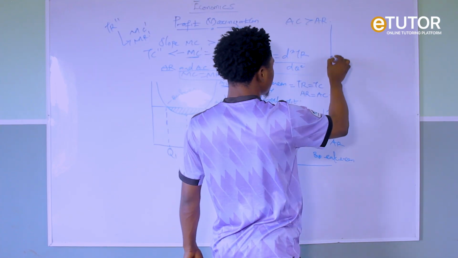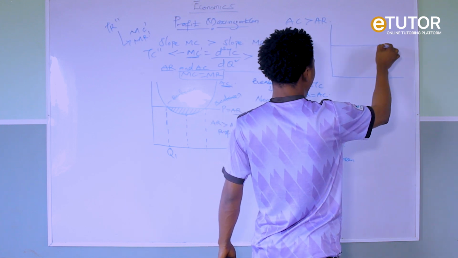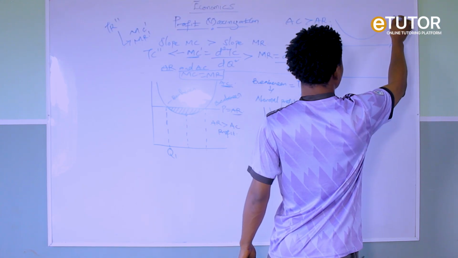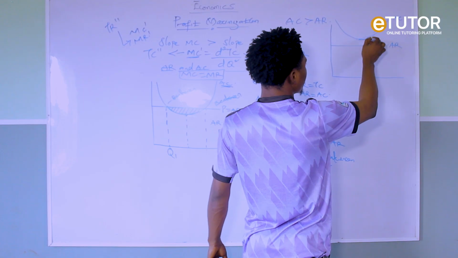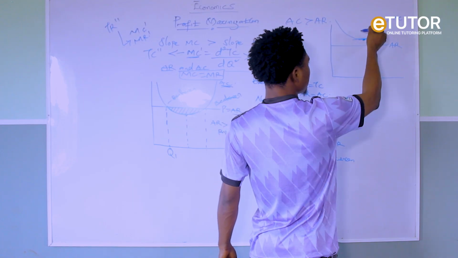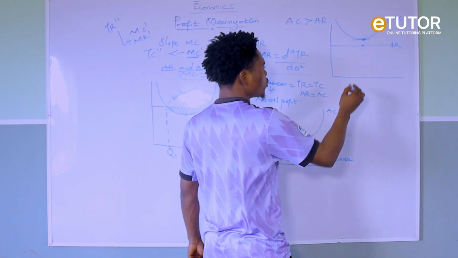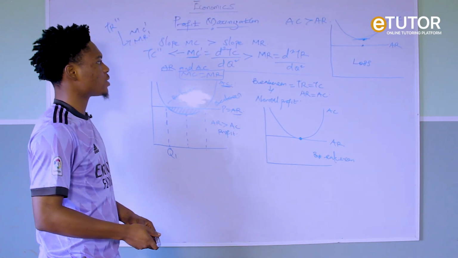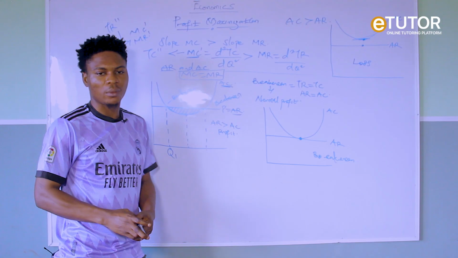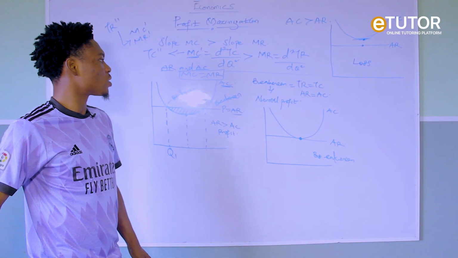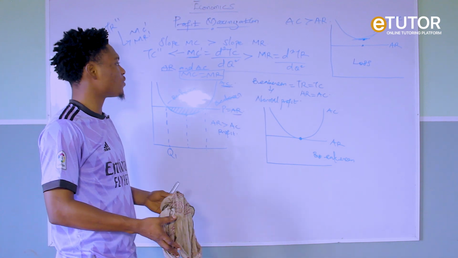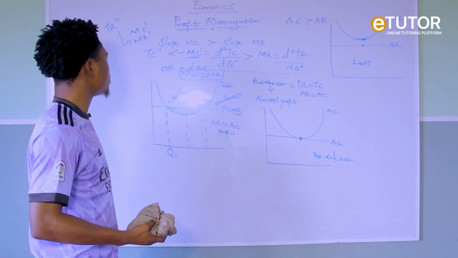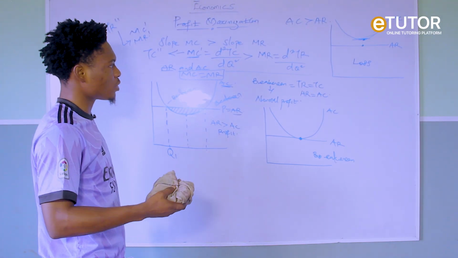So when we want to represent the loss of a firm using a graph, we have the average revenue, and we have the average cost. So in this case, the minimum point of the average cost will rise above the average revenue. So this is the loss of a firm, this is the break even, and this is one that shows the profit of the firm. So these are the analysis for the profit maximization. So let us quickly solve a few questions on this profit, which covers cost and revenue.